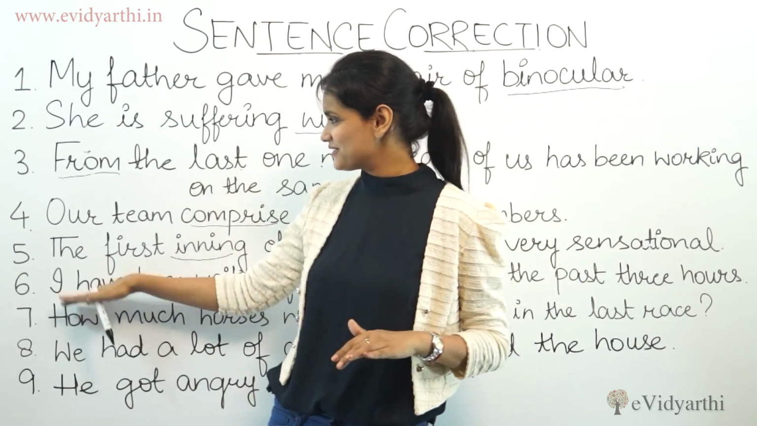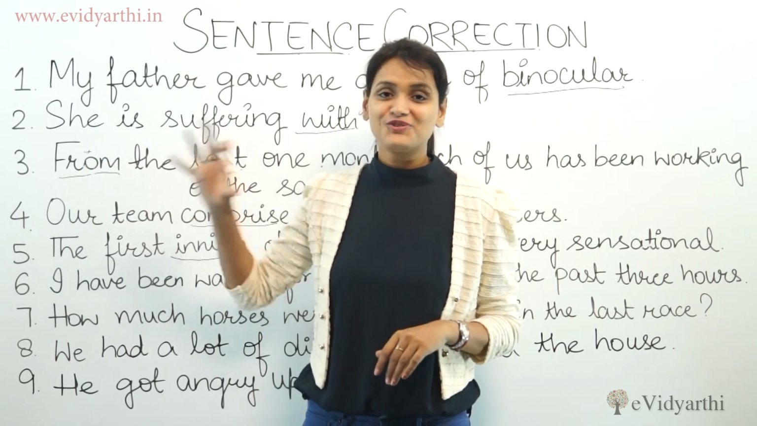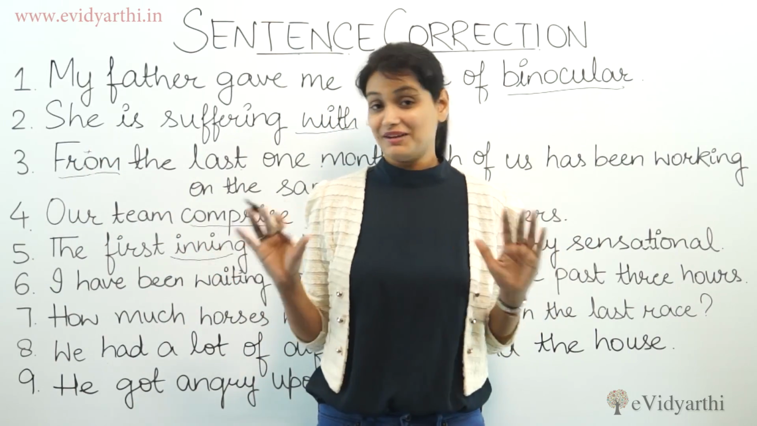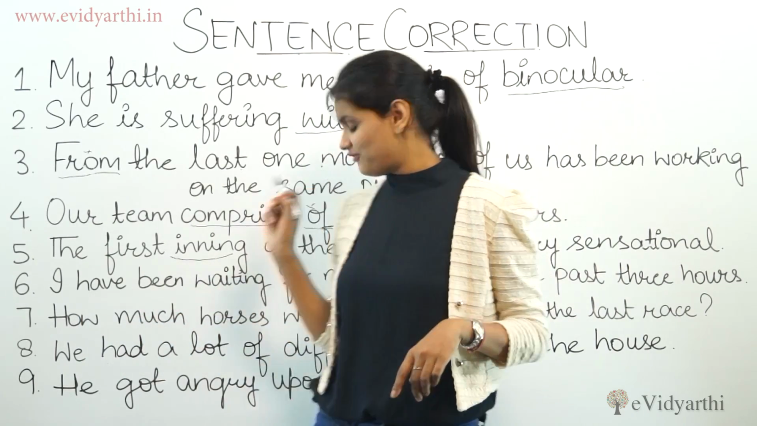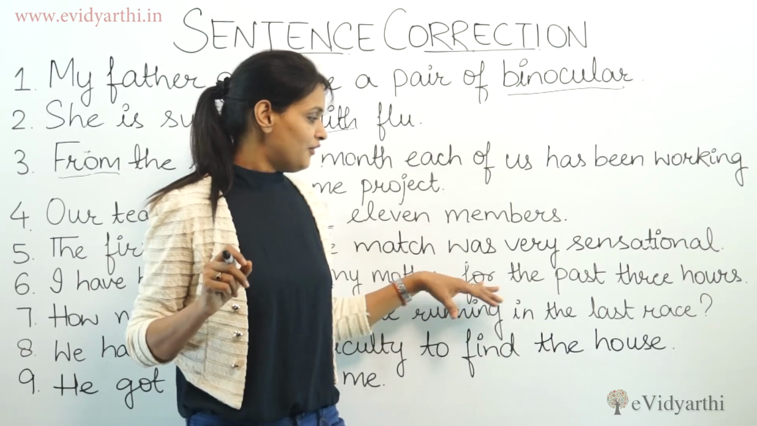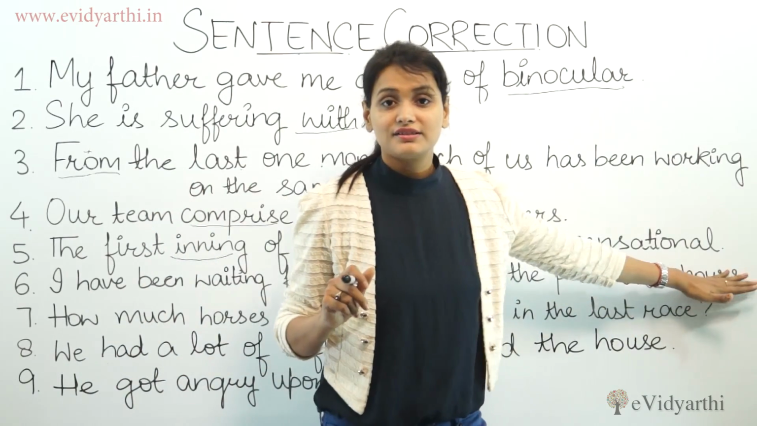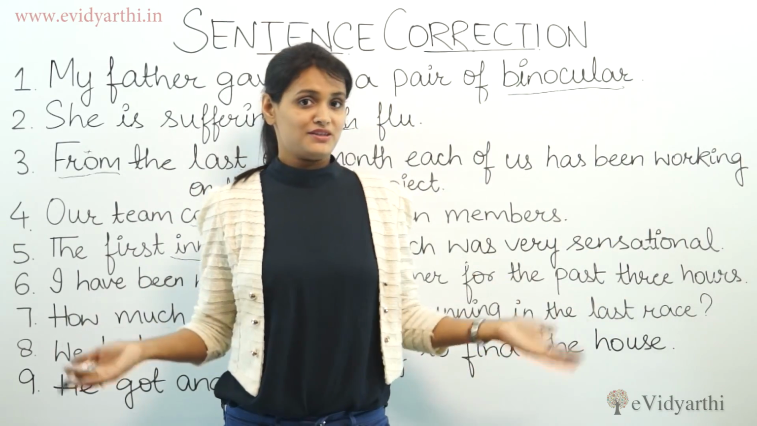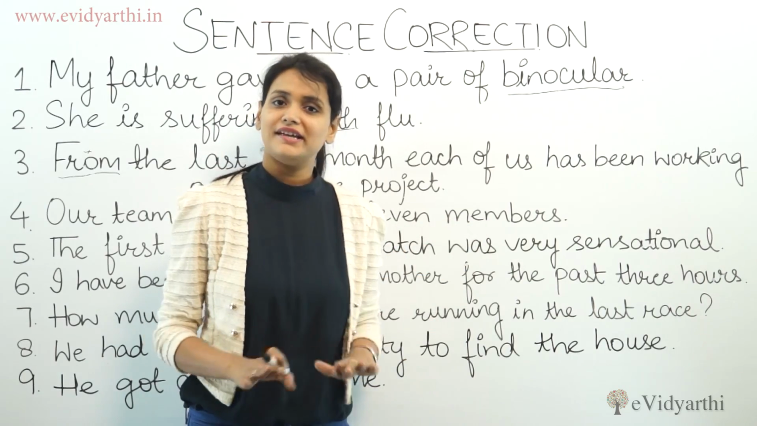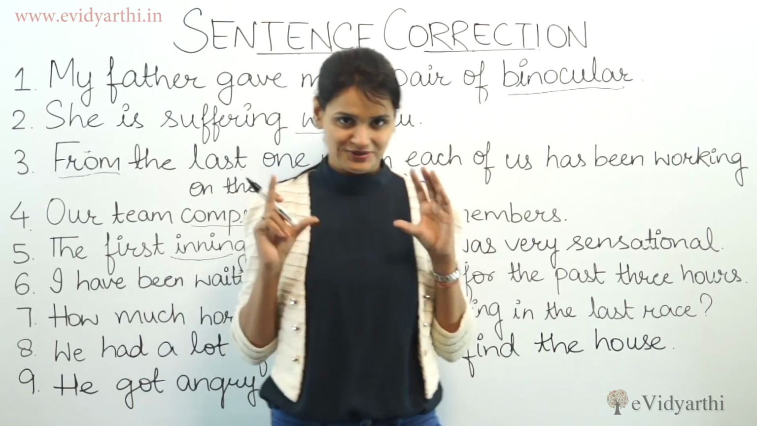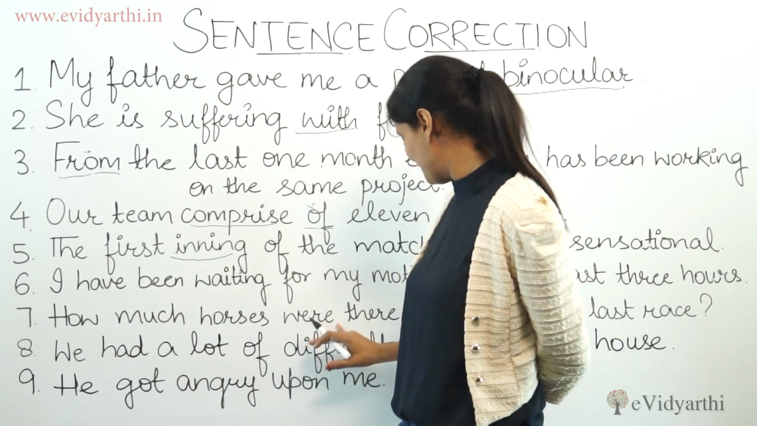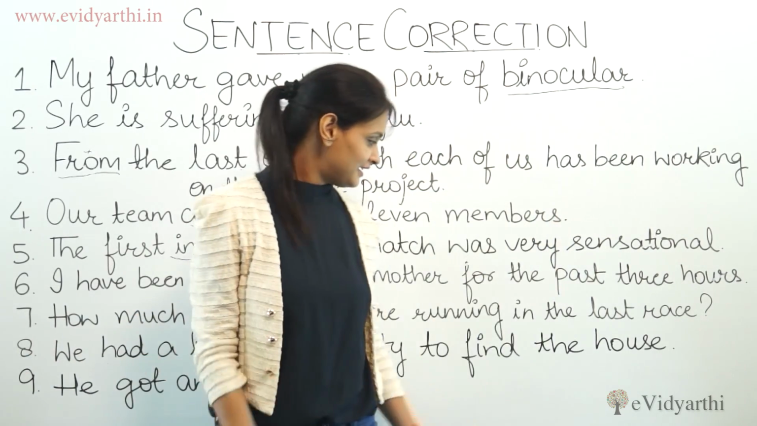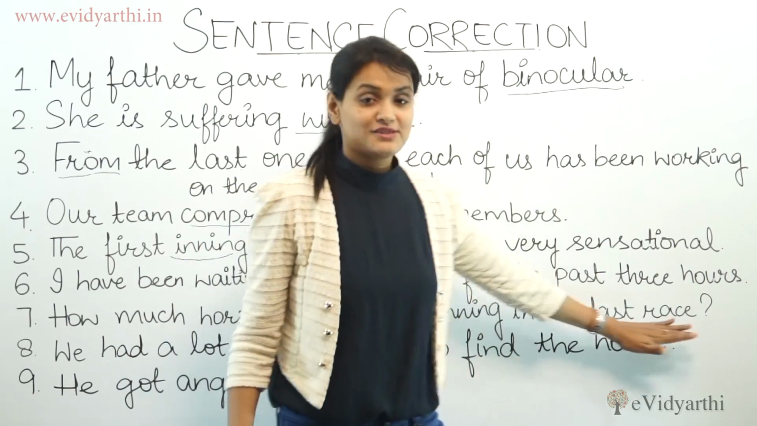I have already explained here that when we use "for", the time is not definite, it is a period of time. So, I have been waiting for my mother for the past 3 hours. Which 3 hours is not mentioned here. So, there is no mistake in this sentence. It's purely correct.